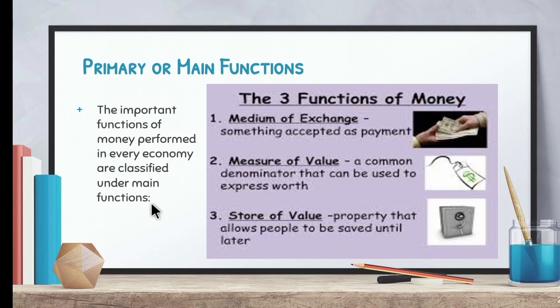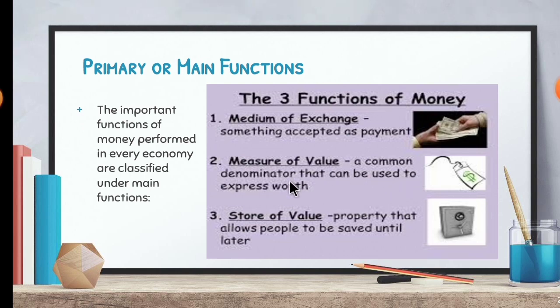The three important functions of money are medium of exchange, measure of value, and store of value. Medium of exchange means, as you all know, by giving money you can get goods in return, or you can buy any product. The second one is measure of value, a common denominator that can be used to express the worth.